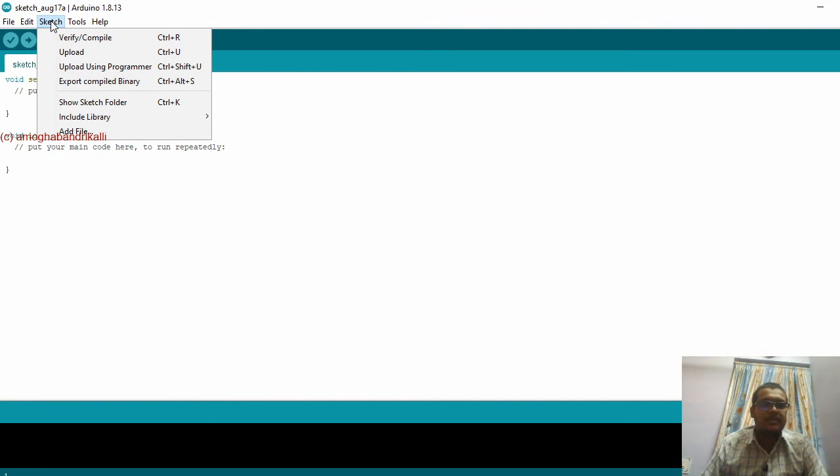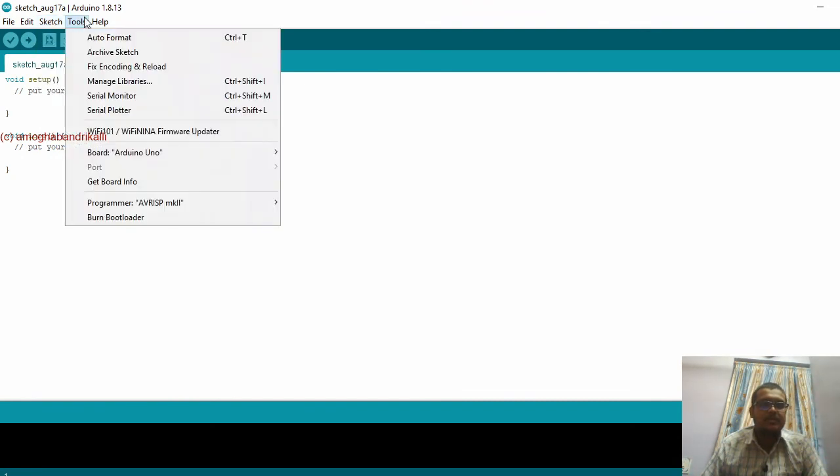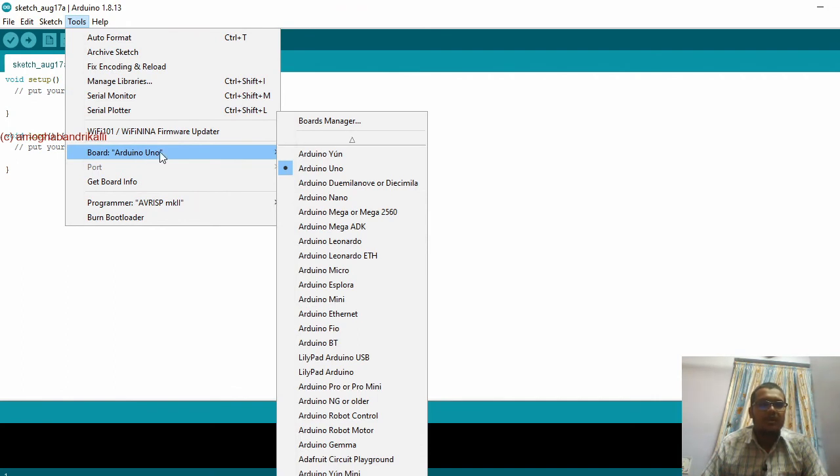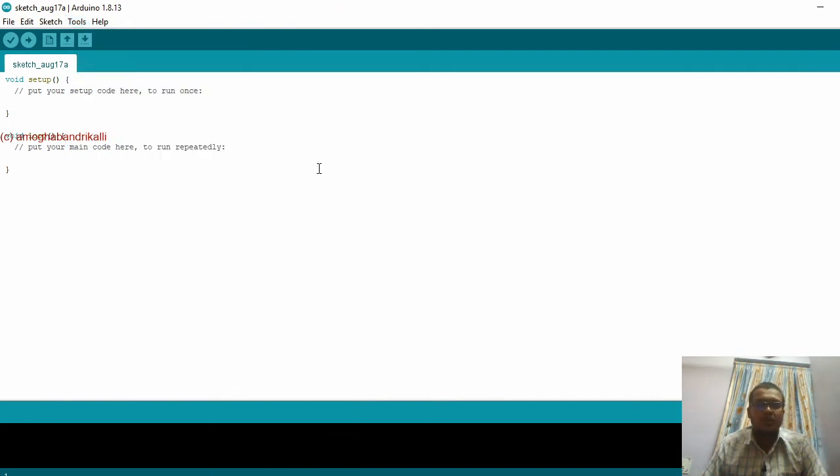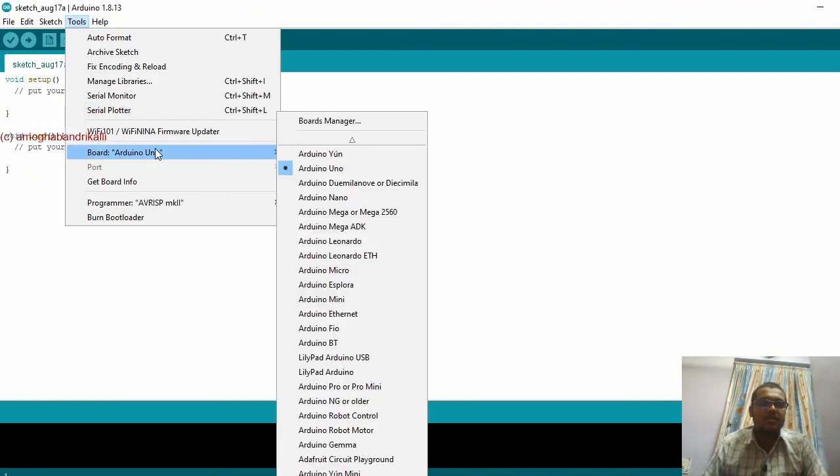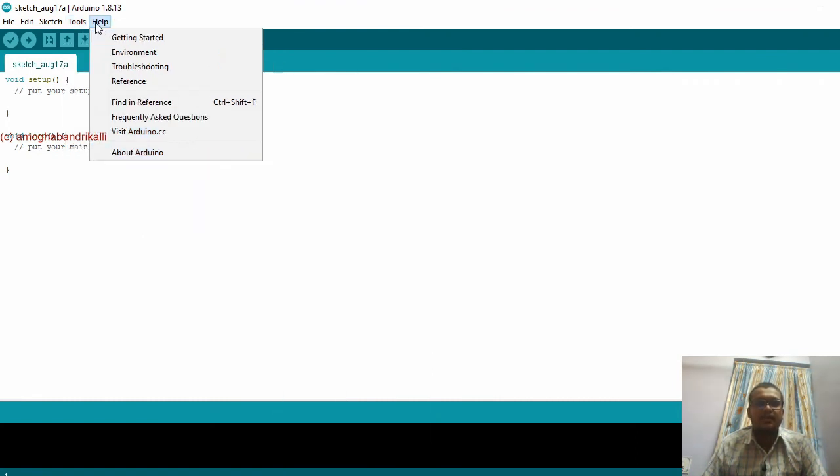Here in the sketch, in Tools, go to Board and you need to select Arduino Uno. As you are using Arduino Uno, the first and foremost thing you need to do is this. Just check whether the board has been selected or not.